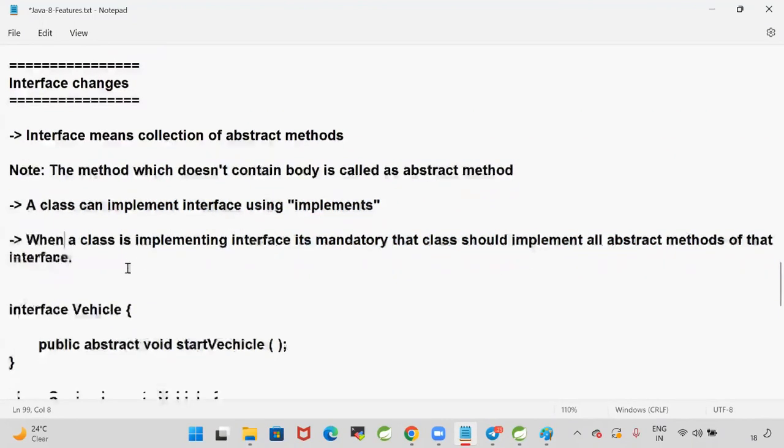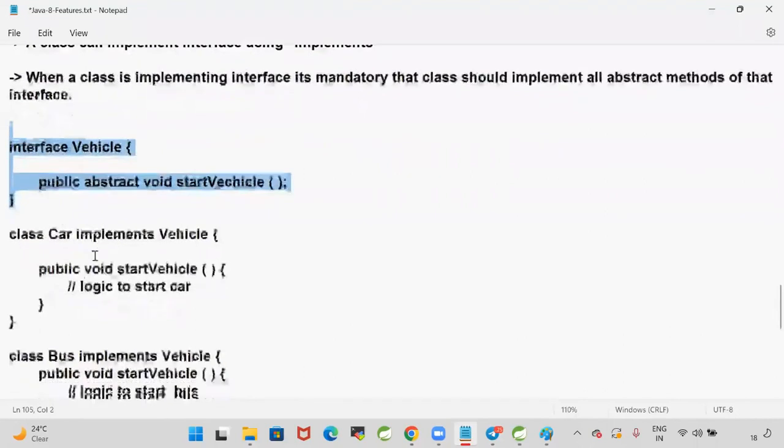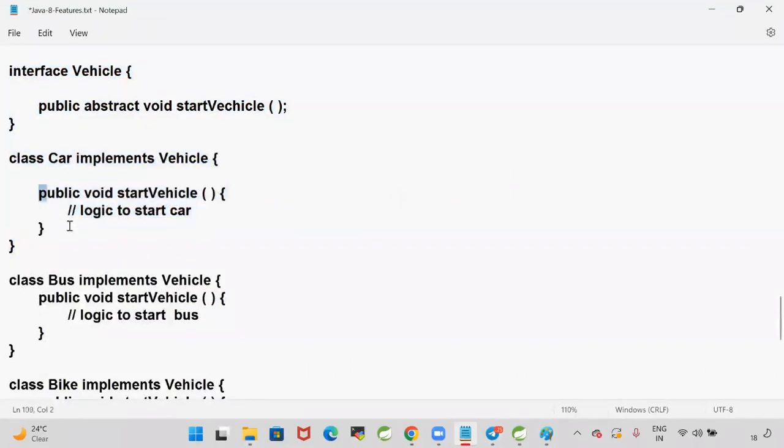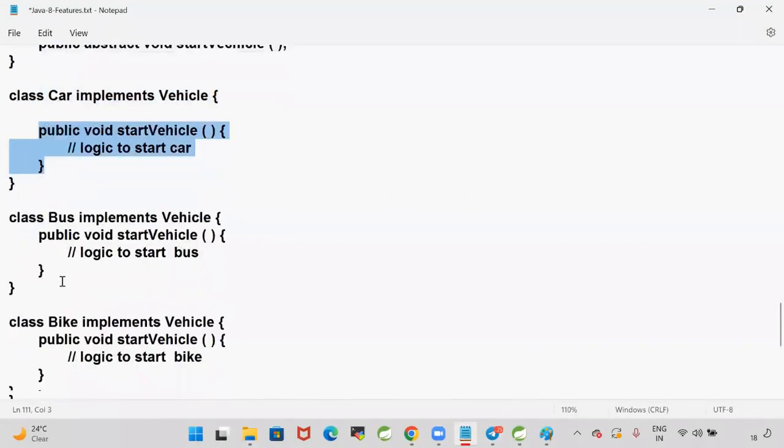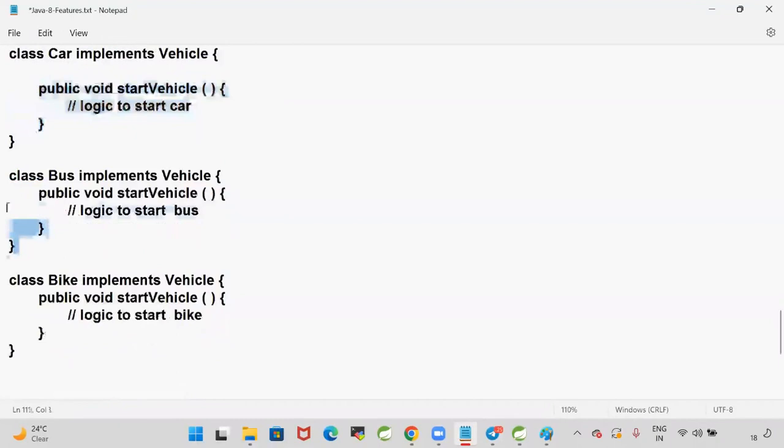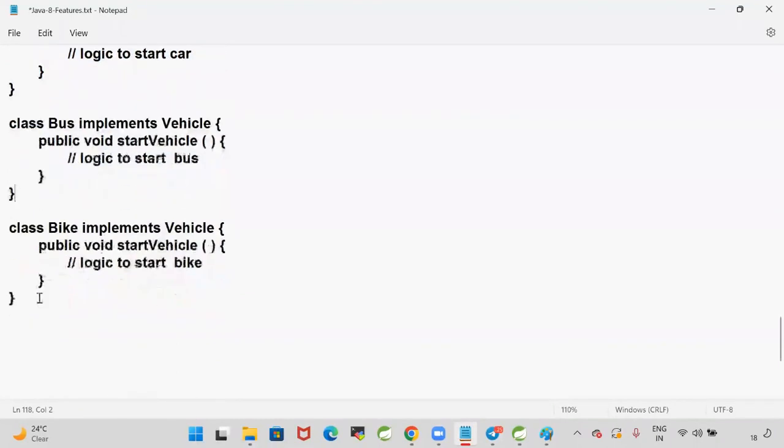Here I'm taking one interface with the name Vehicle. That Vehicle interface is implemented by the Car class. I'm overriding that method. And Bus is also implementing the Vehicle. I'm overriding that method. Bike is also implementing the Vehicle. I'm overriding that method. There is no problem. My code will work as expected.